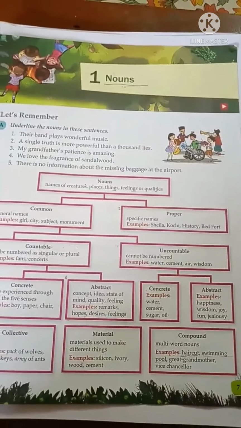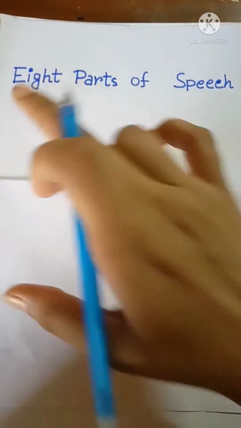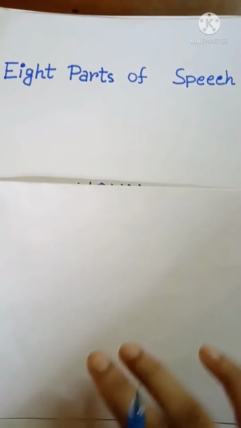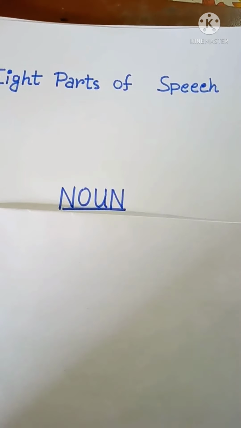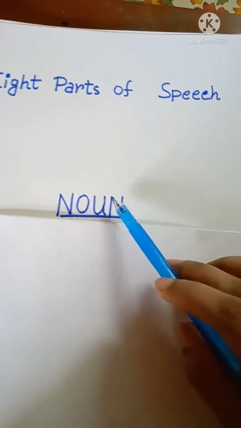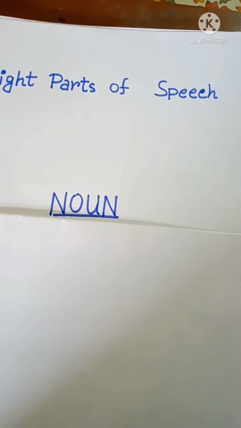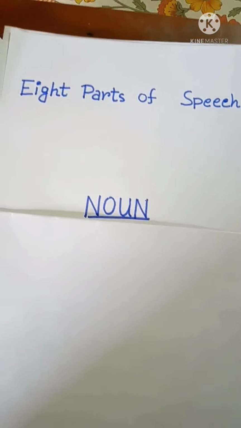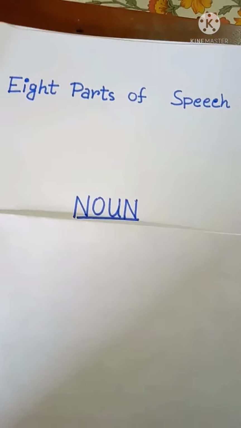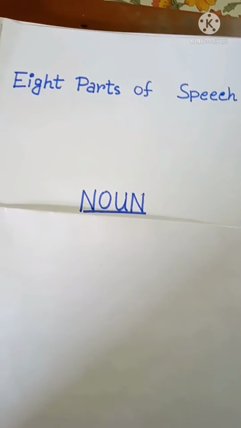Students, I think you all know that in English there are 8 parts of speech, and noun is one among them. So, as the chapter is about noun, first we have to make our concept clear about what noun is or what is called noun. So students, today we will try to understand it in a simple way.